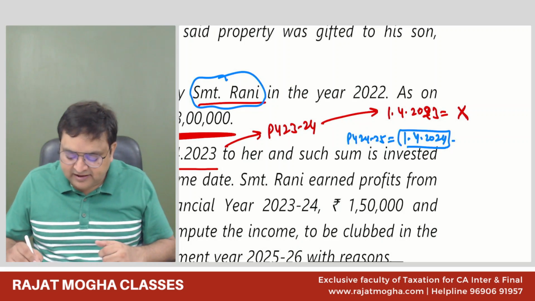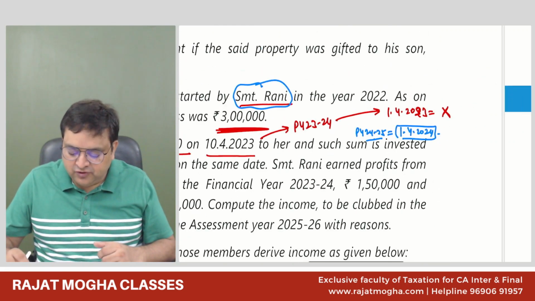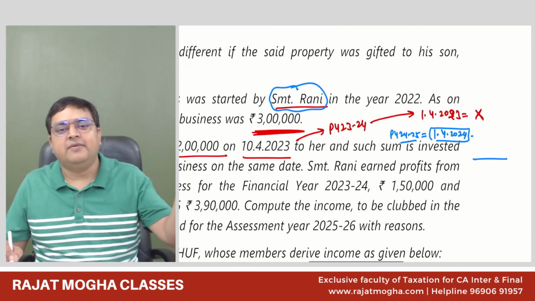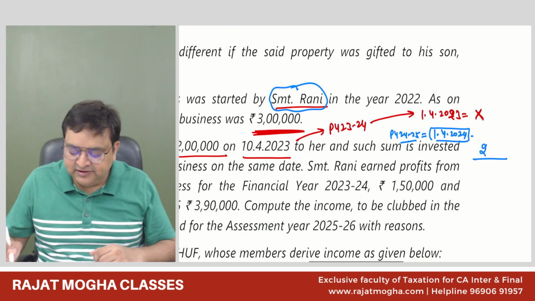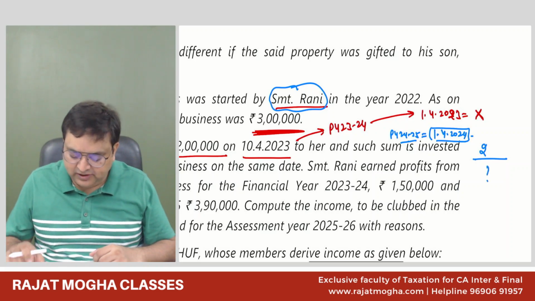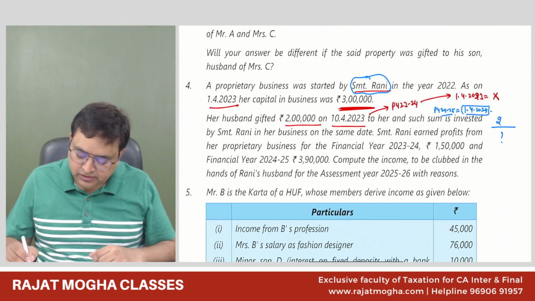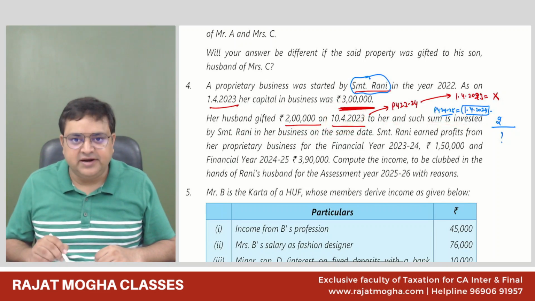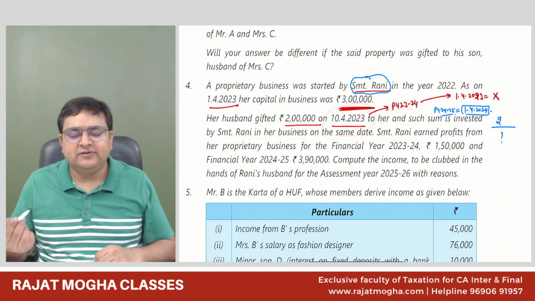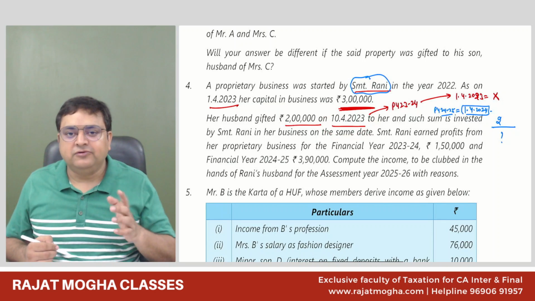So in the numerator we see the amount invested by the spouse as on the first day of the previous year. How much was invested? 2 lakh. And how much was the total capital we will see? This 2 lakh was invested on 10/4/2023, and some was invested by Srimati in her business on the same date. But in this year, we will not club because on the first day of the previous year, the amount was not there.